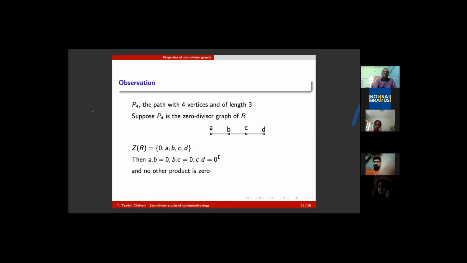Please note that suppose there exist some r1, r2 in R for which r1 r2 equals 0, then they would have found a place in the zero divisor graph, because that is being represented there. Since this is the zero divisor graph of R, these are the 3 pieces of information. So if someone assumes P4 is the zero divisor graph of this commutative ring R, Z(R) is this, these products are 0, and no other product is 0.